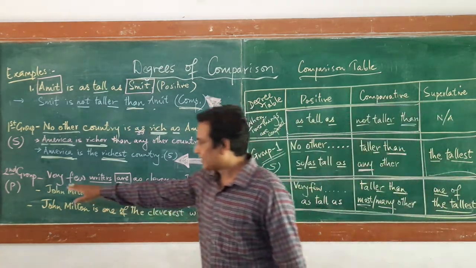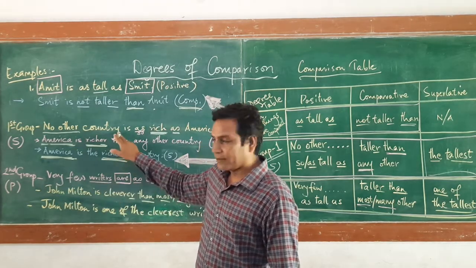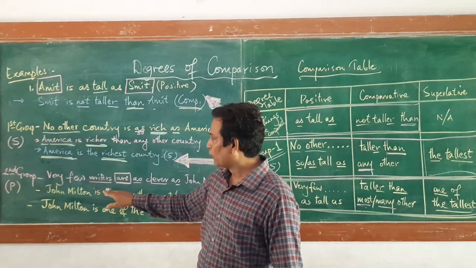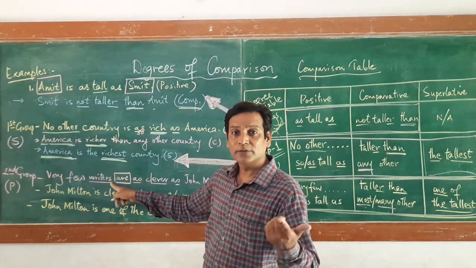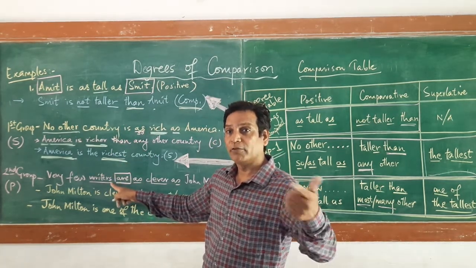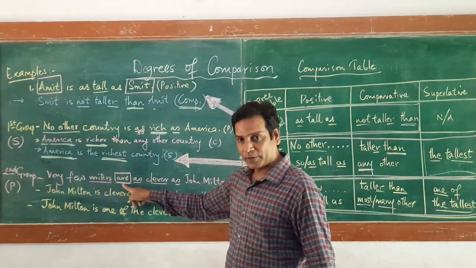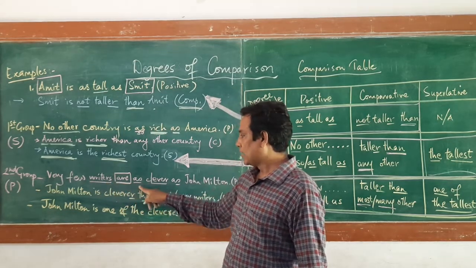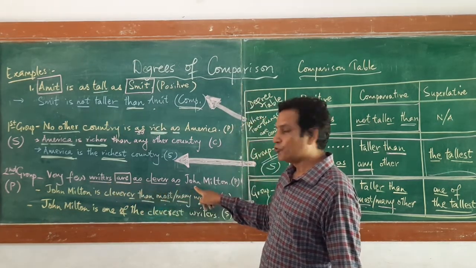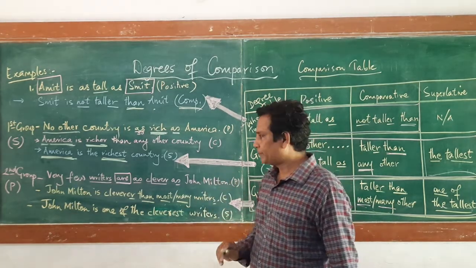So see here the example I have given, very few writers. Here see, singular and plural group. Here country was there, here I am adding s. So it becomes the plural group, so more than one. So very few writers are, because it is a plural one, so we use are, not is, as clever as John Milton. This was my example for the positive degree.